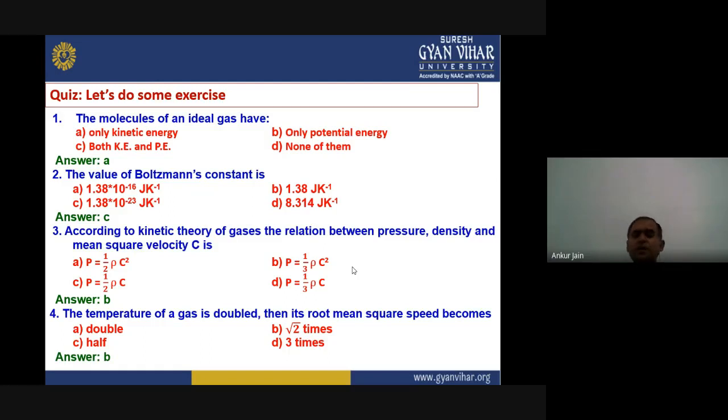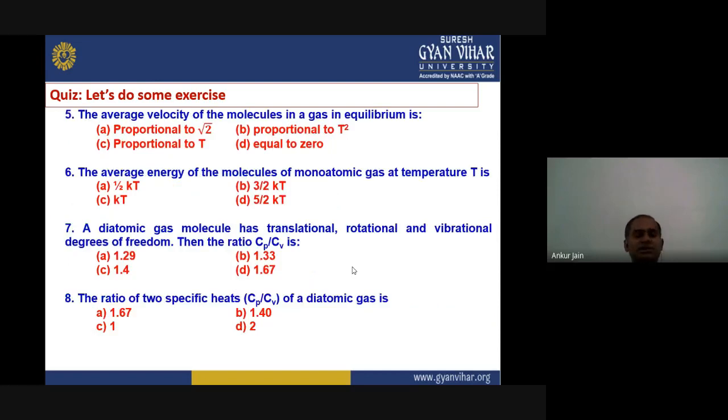Okay. Let us go to the next question, that is, the average velocity of the molecules in a gas in equilibrium is directly proportional to root T. Second option is proportional to T square. Then the third option is proportional to T, or equals to 0. What is the average velocity of molecules in gas in equilibrium condition? So the right answer is answer D, that is equals to 0.